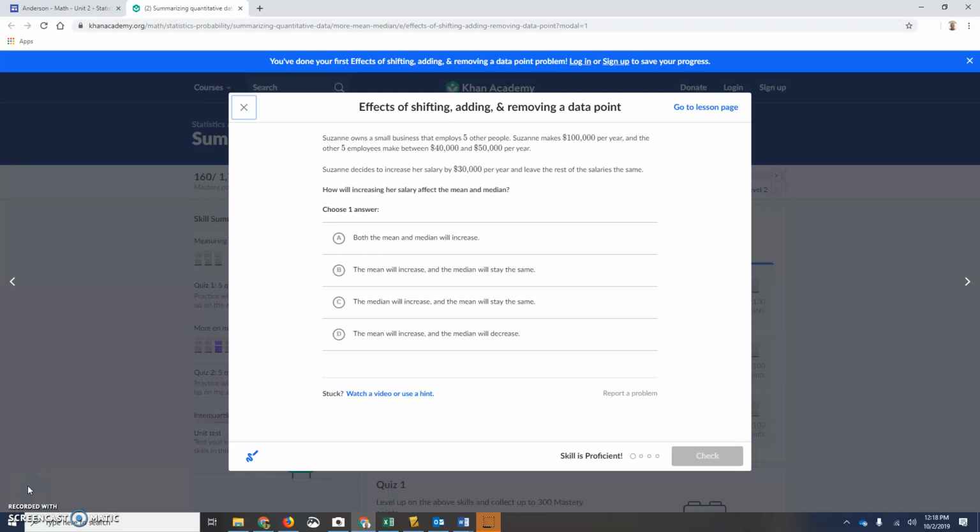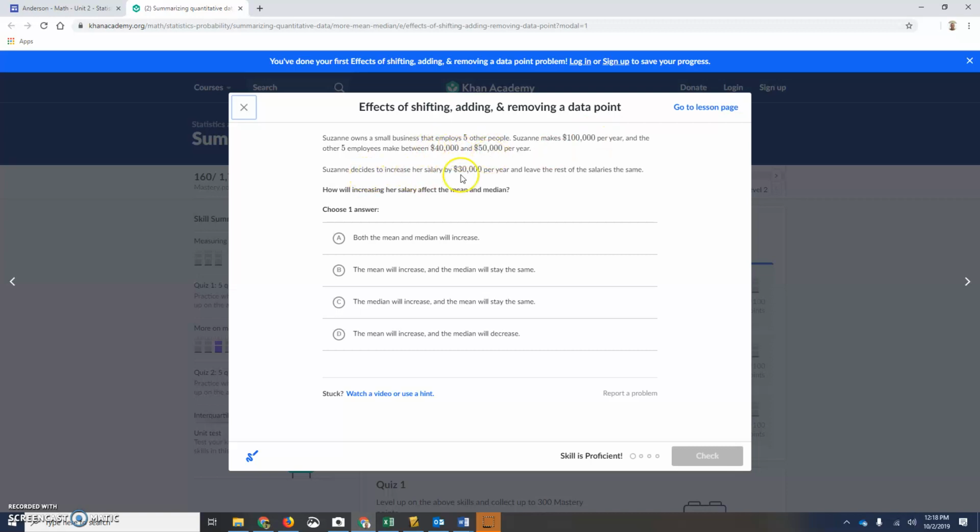All right, effects of shifting, adding, and removing a data point. So we're going to be seeing how adding and removing certain things will impact both our mean and our median. Suzanne owns a small business that employs 5 other people. Suzanne makes $100,000 per year, and the other 5 employees make between $1,000 and $50,000. So right off the bat, you can see that Suzanne makes a lot more money than the others.